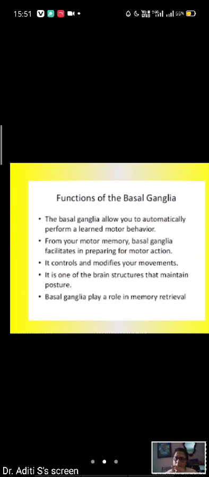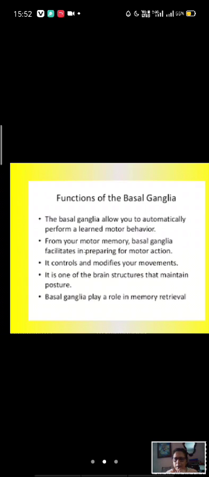we have to perform them. Suppose you want to write alphabets which you have already learned, right? Or say driving. These skills you have already learned, but the basal ganglia then control this automatic behavior. They allow you to automatically perform learned motor behavior.